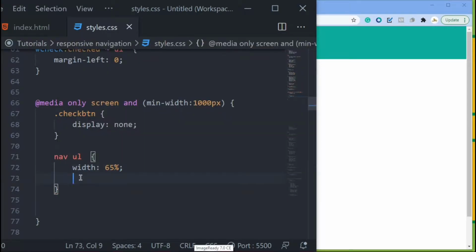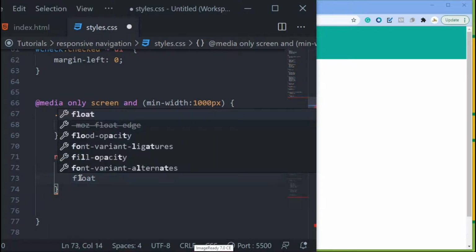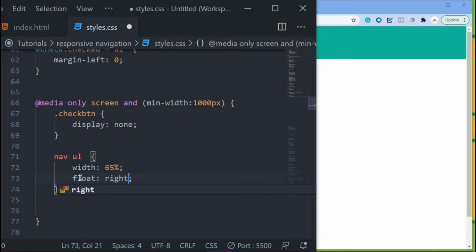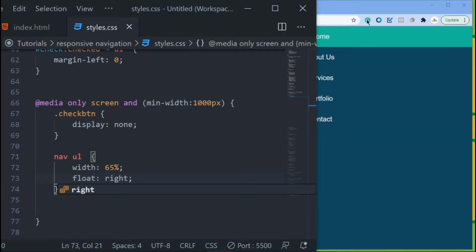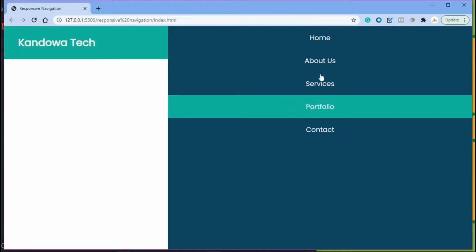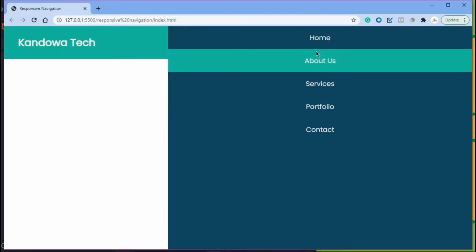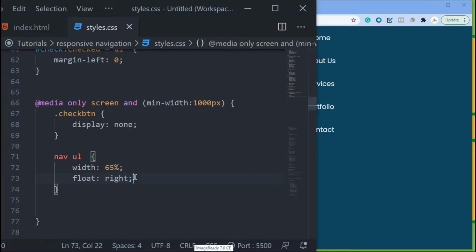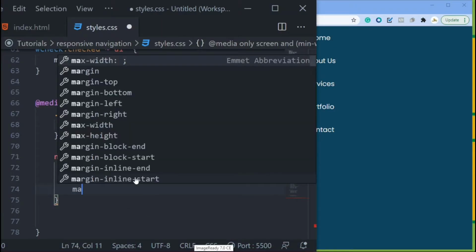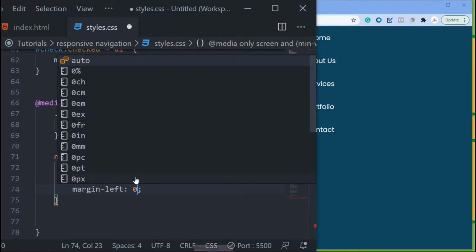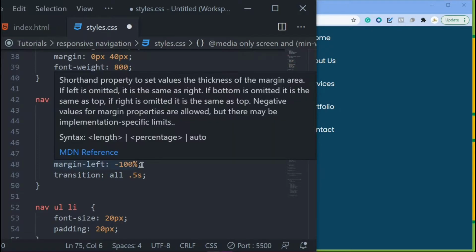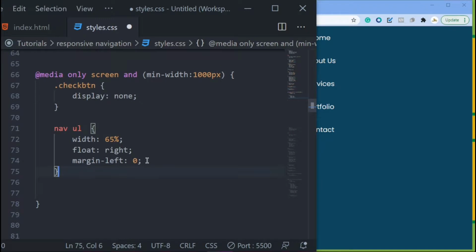So now the next thing I want to do is float. Just want to float it since you can't see it. So let's float it to the right, and then save. So now as you can see, it's now on the right here. So you floated to the right there, right? You see that, perfect. So now the next thing I want to do is just remove the margin from the ref, set it to 0, because if you come up here, you'll see here you added some margin to the ref to negative 100%, right? So you want to set it to 0 there.